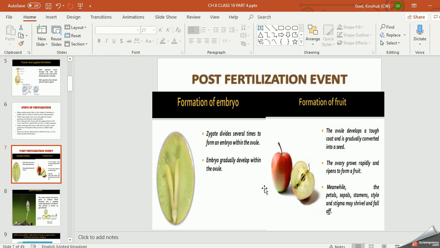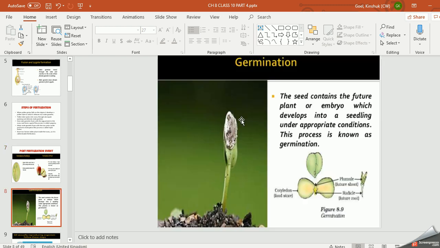Since all these processes are taking place after the formation of fruit, after the process of fertilization, that is why it is called post fertilization event.